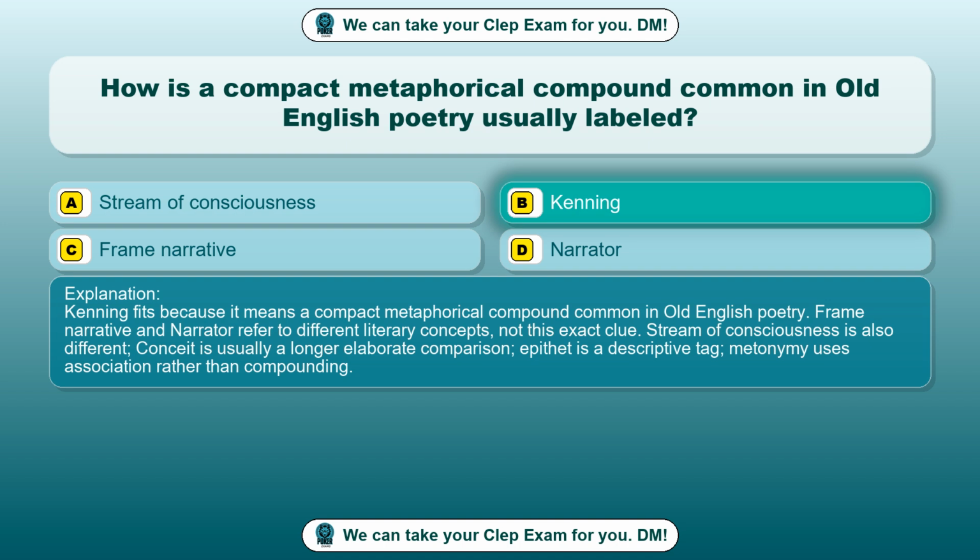Kenning fits because it means a compact metaphorical compound common in Old English poetry. Frame narrative and narrator refer to different literary concepts, not this exact clue. Stream of consciousness is also different. Conceit is usually a longer elaborate comparison. Epithet is a descriptive tag. Metonymy uses association rather than compounding.